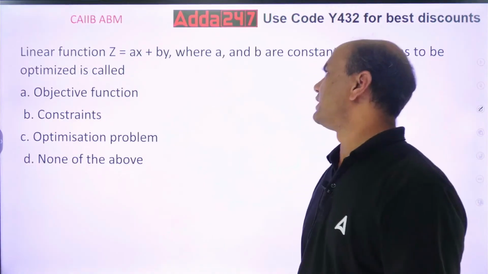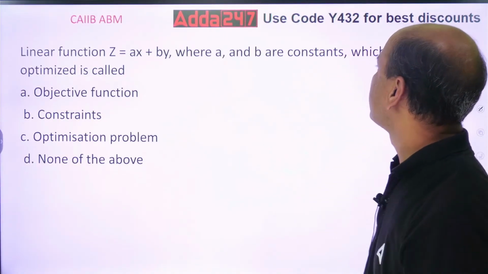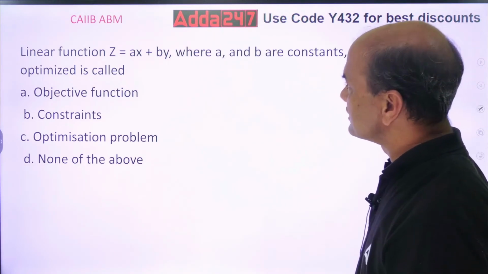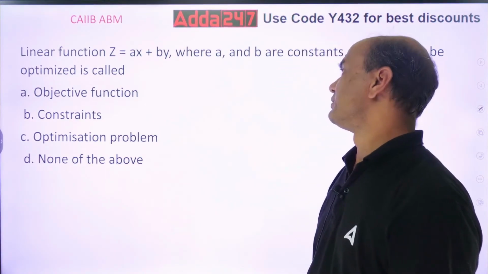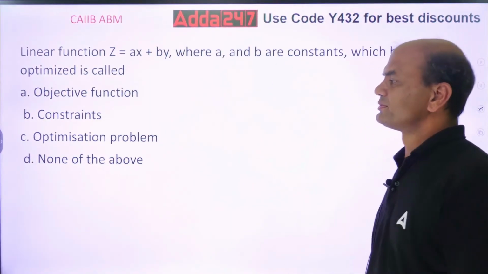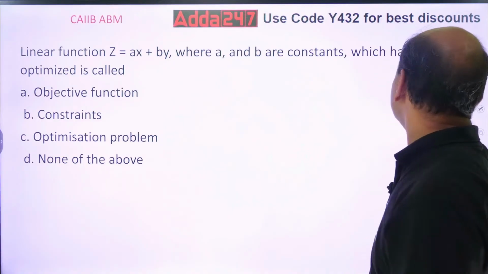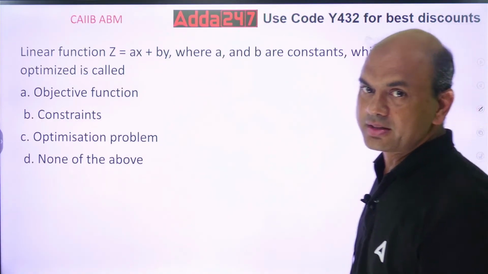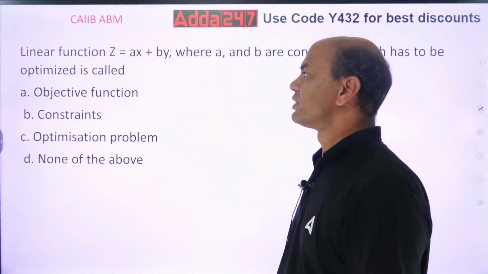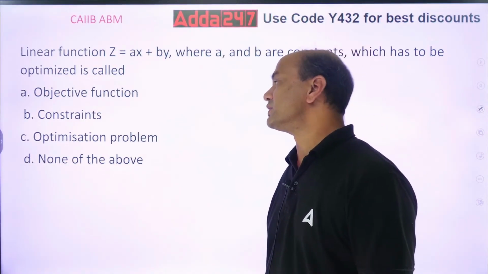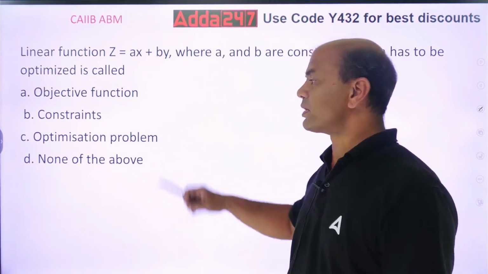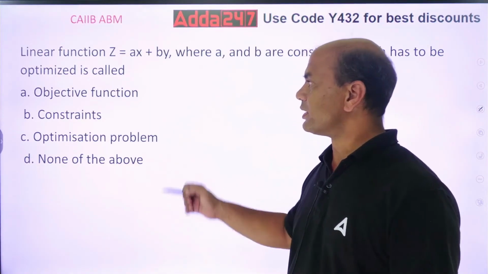Linear function z equals ax plus by, where a and b are constants, which has to be optimized, is called as. So this linear function z equals ax plus by. Now a and b are obviously constants. Now this has to be optimized. So optimized means what? Optimization. Optimization is required where? This is the LPP question, LPP. So this linear function is called as what? Objective function, constraint, optimization problem, or none of the above.